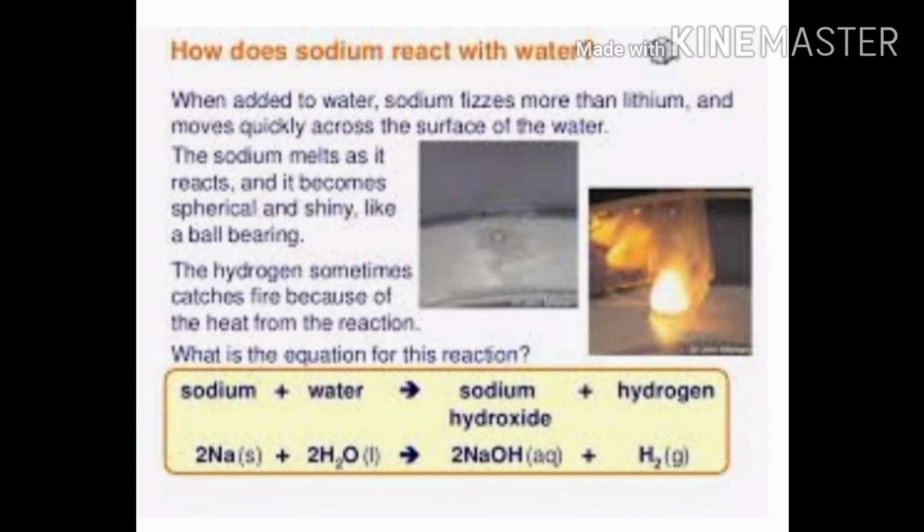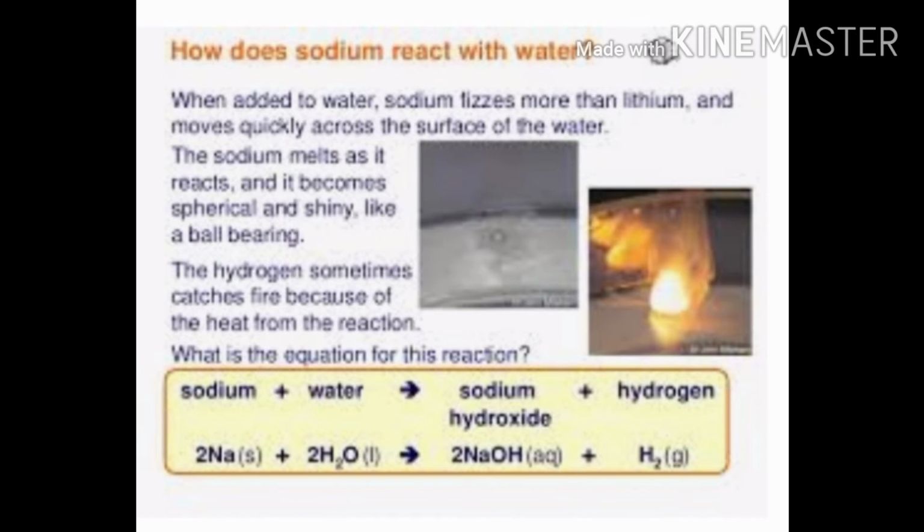When sodium is added to the water, it starts moving quickly across the surface of the water. The sodium melts as it reacts and it becomes spherical and shining like a ball bearing. You can see here in this picture. As a result of reaction between sodium and water, hydrogen gas is produced.